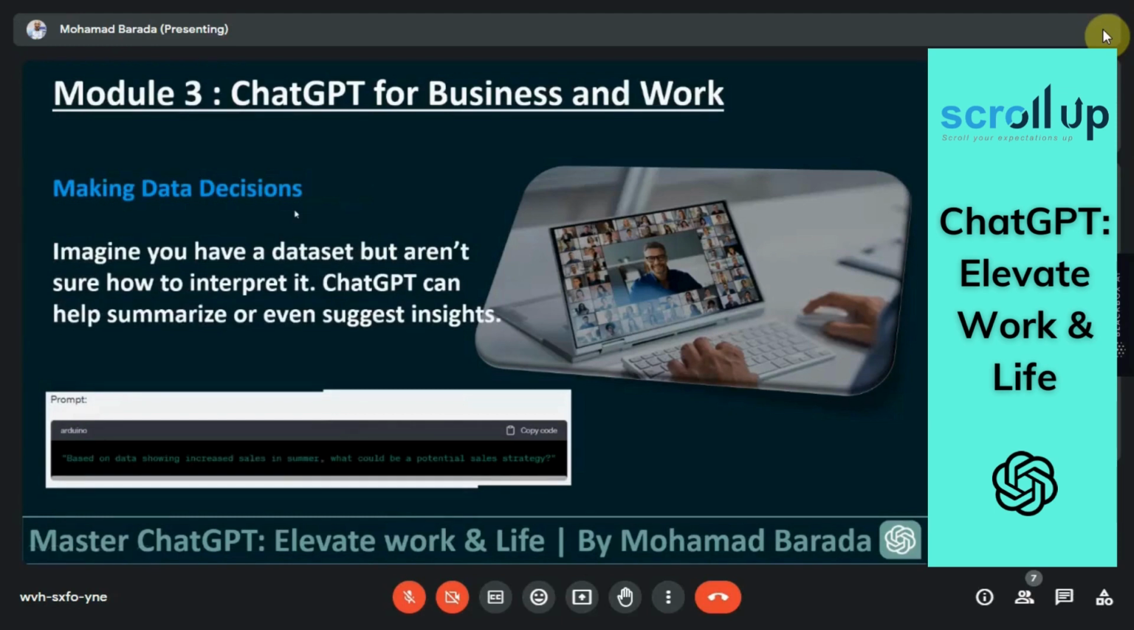Making data decisions. Imagine you have a data set but aren't sure how to interpret it. ChatGPT can help summarize or even suggest insights. That is a great source of that. So based on data showing increased sales in summer, what could be a potential sales strategy? That's also amazing. Also, you can give ChatGPT data.